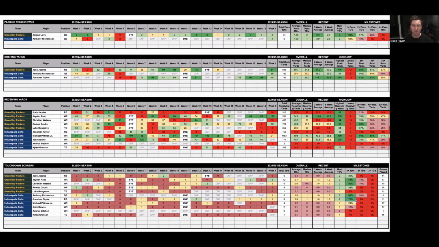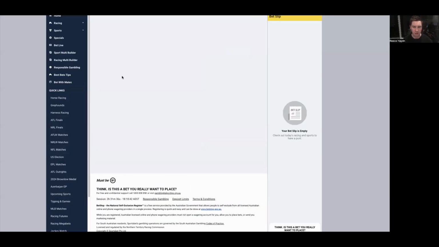So that's how I'm going to be looking at the props for that game. I feel like the prop situations are better than taking the Colts to win, where I do kind of feel like it's a little bit trappy. I prefer looking at them to control the game on the ground.